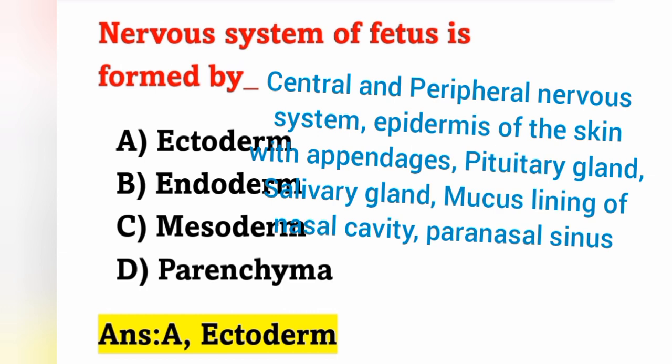Central and peripheral nerve system, epidermis of the skin with appendages, pituitary gland, salivary gland, mucous lining of the nasal cavity, and paranasal sinus are all developed from ectoderm. Okay, here the correct answer is option A, ectoderm.